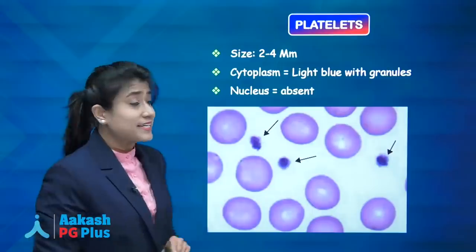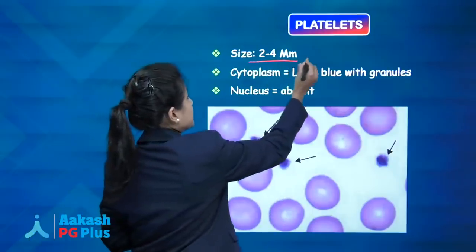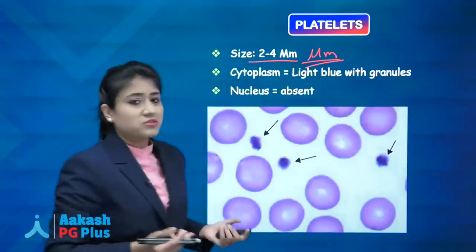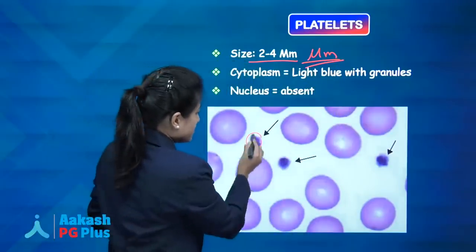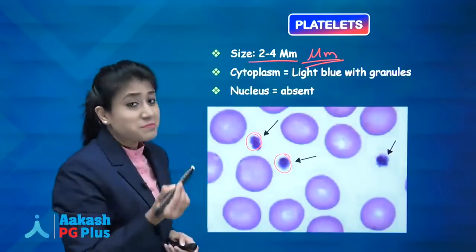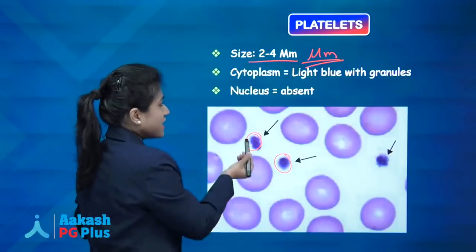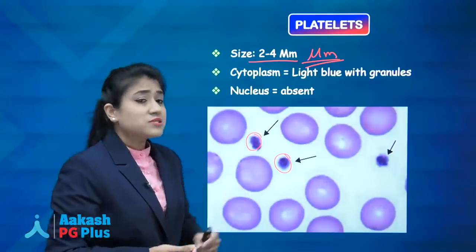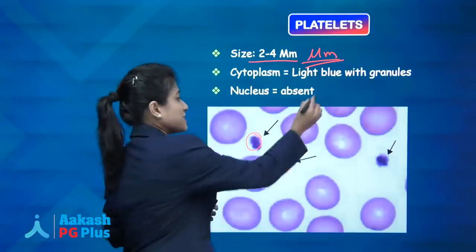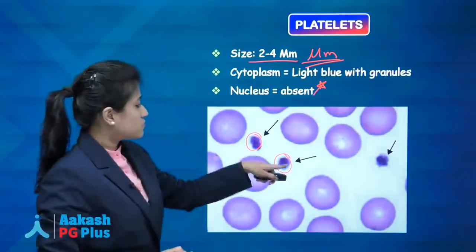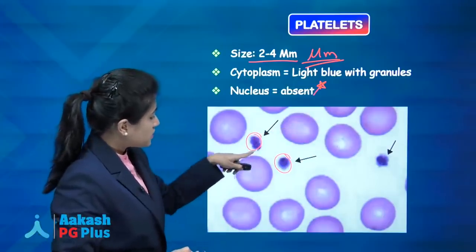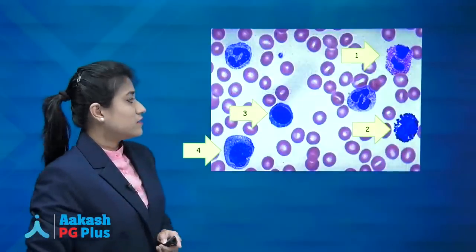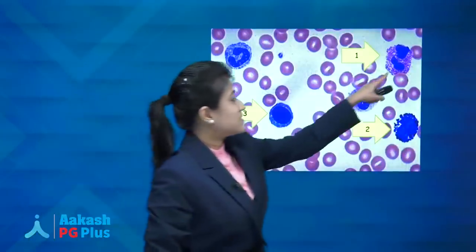Now coming to the platelets, we know the size of the platelet is 2 to 4 micrometer. What about the cytoplasm? So this one is your what? This is your platelets. Yeah, and if you see the cytoplasm, it is light blue in color, having granules in it. What about the nucleus? The nucleus is absent. They are very small. If you compare it with the RBCs, you can see it's very small in size, 2 to 4 micrometer. So now just tell me, what is this cell now?